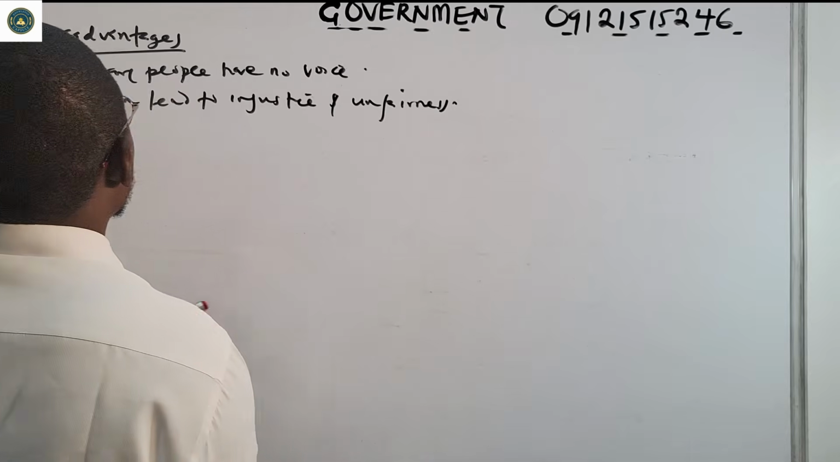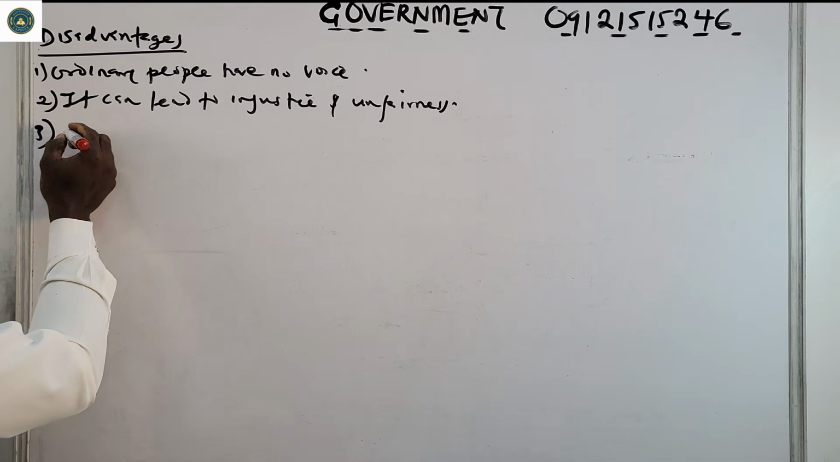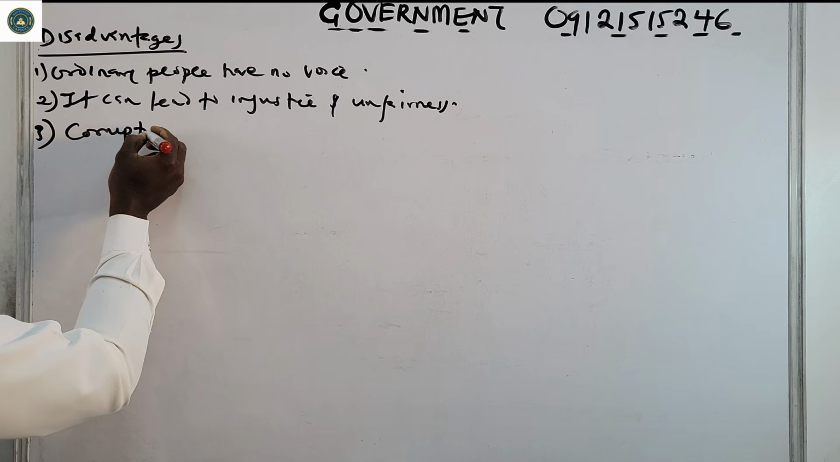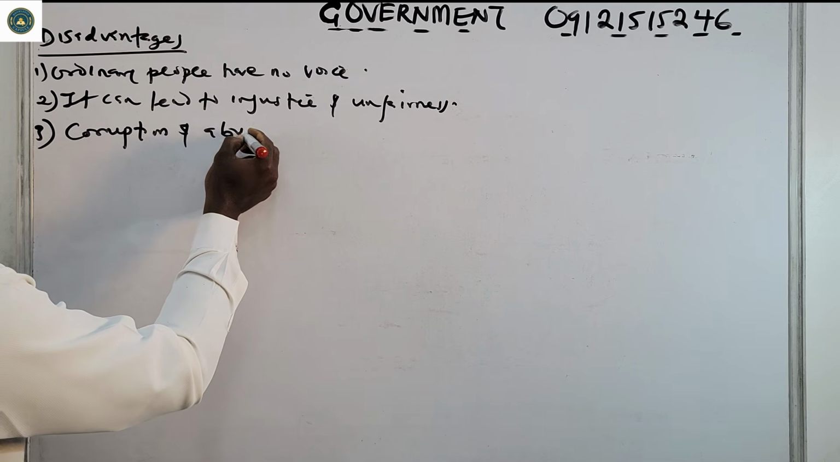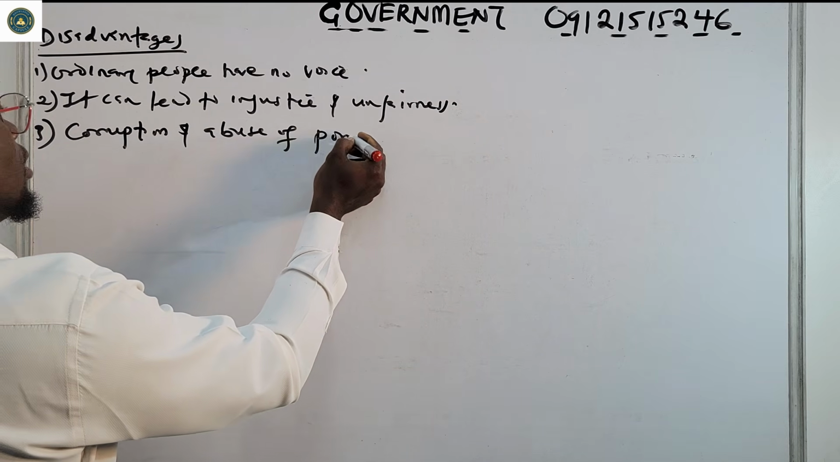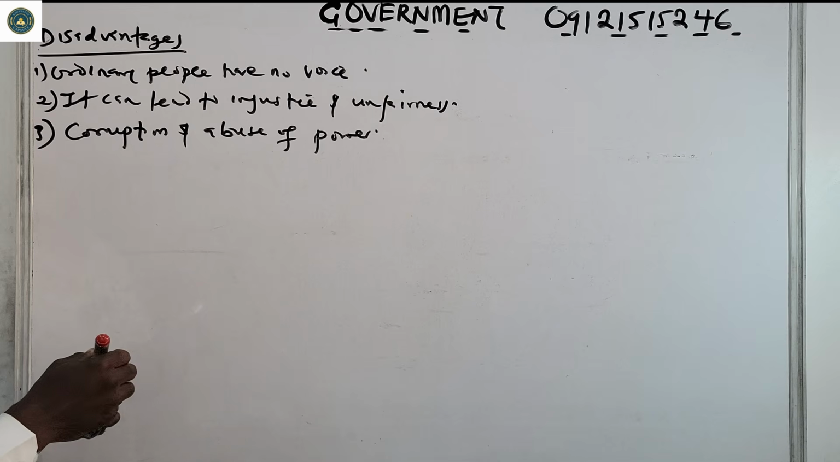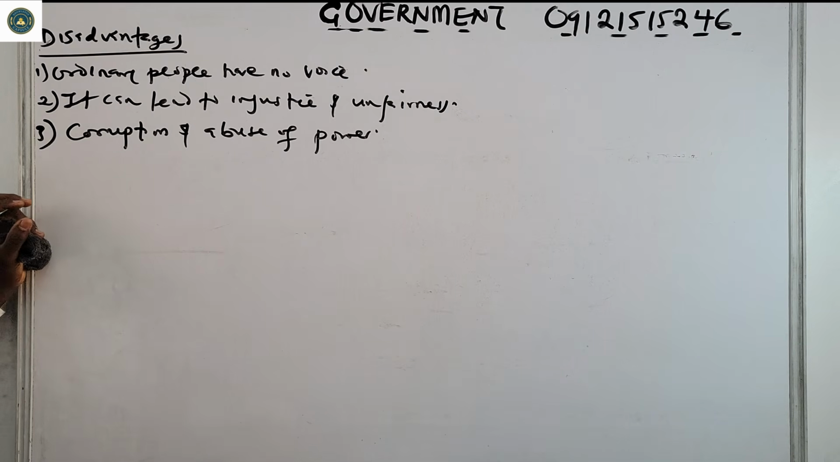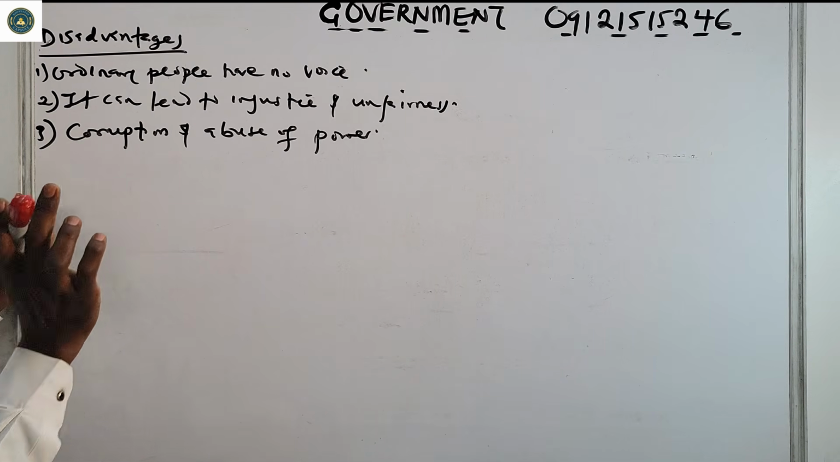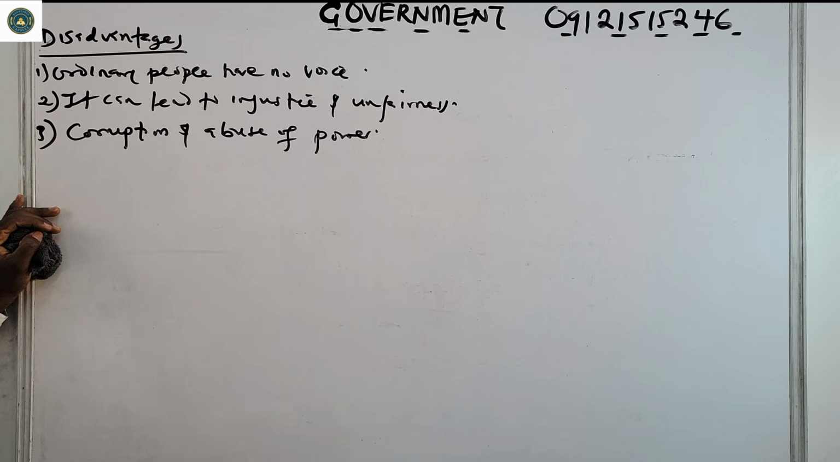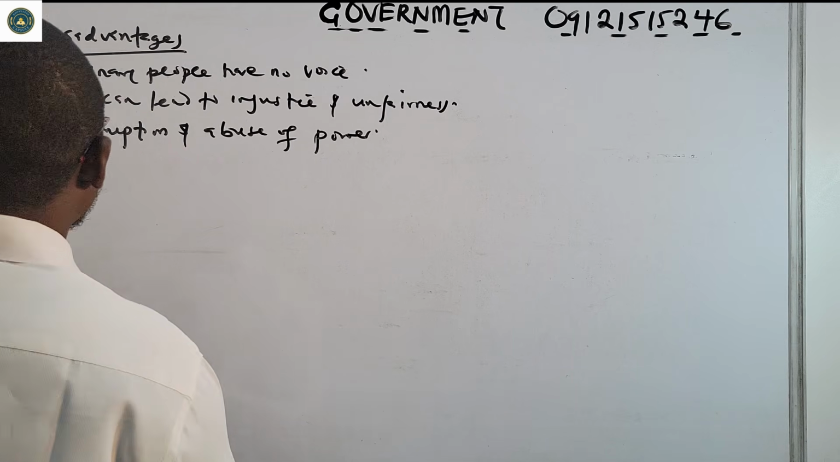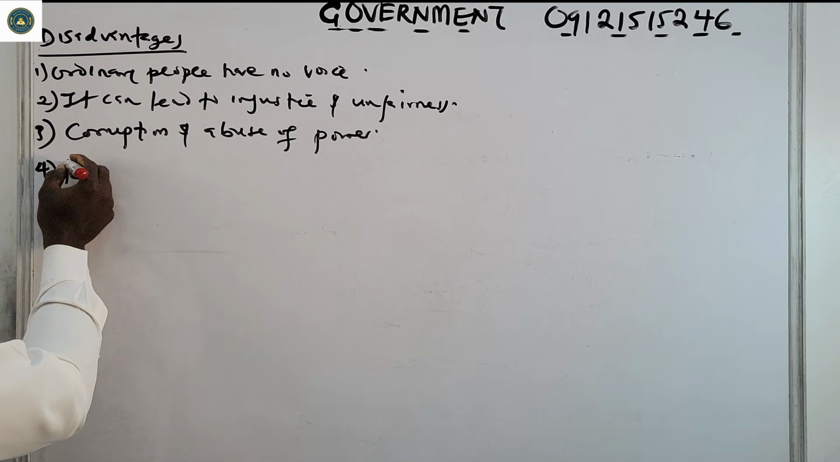Corruption and abuse of power is not far-fetched. Corruption and abuse of power is another theme that is seen in aristocracy. So if the leaders are not wise, if the leaders are not well-taught, they may abuse that power. Then of course, number 4, poor people may suffer.